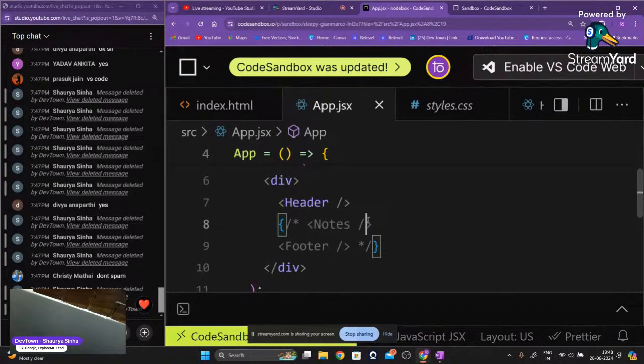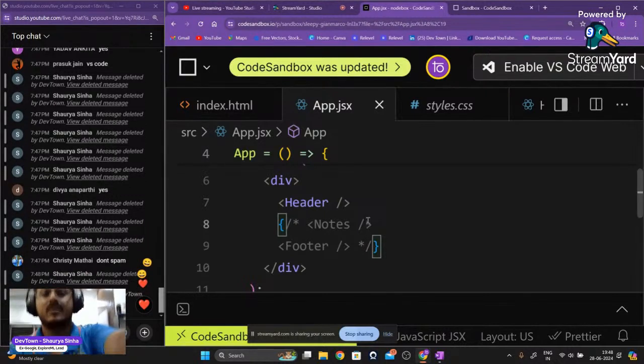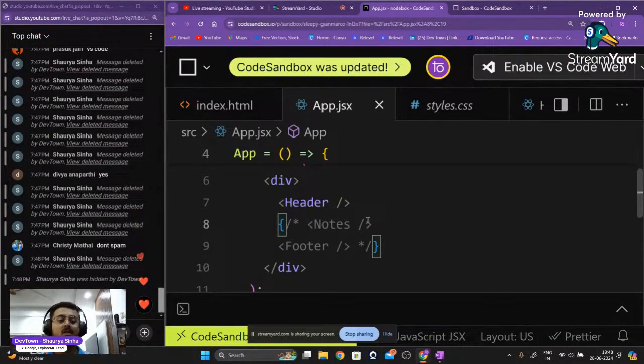What are the steps that we should be following, guys? Come on, let me know. Guys, I've already taught you this. What are the steps to follow to create a component?